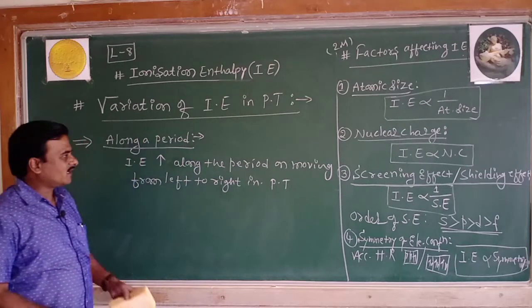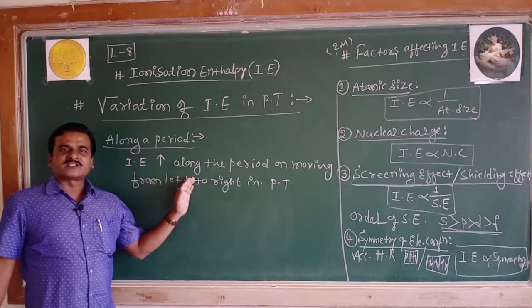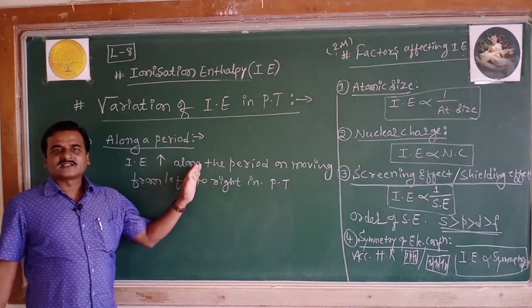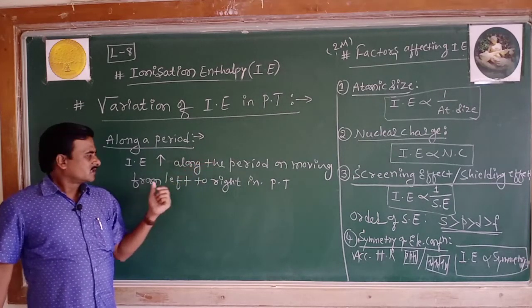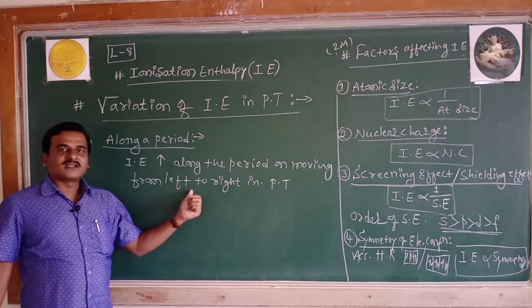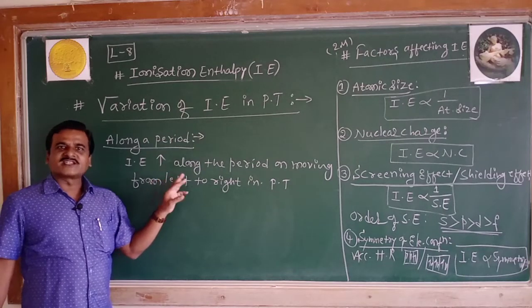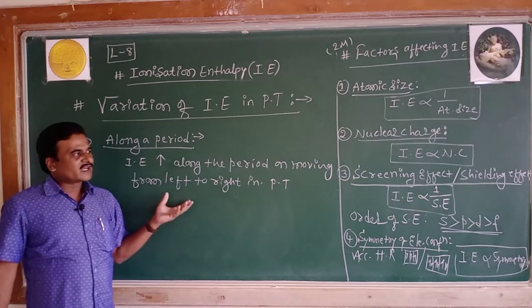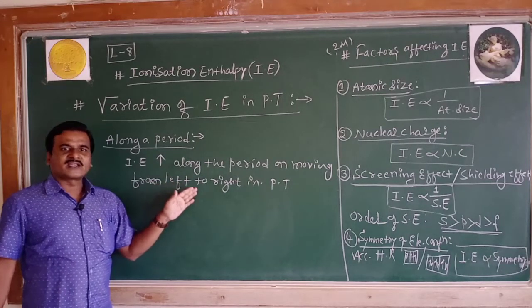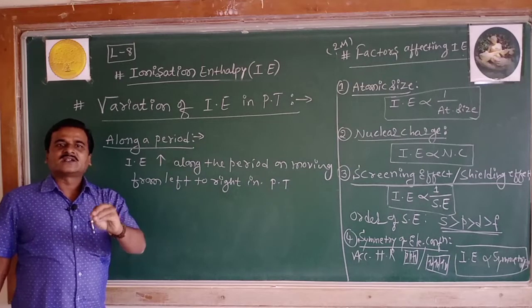It's very clear. How does it vary along a period? Along the period, ionization enthalpy increases on moving from left to right. It is because of the increase in the nuclear charge. Why does the nuclear charge increase? Because the electrons are going to add to the same shell.